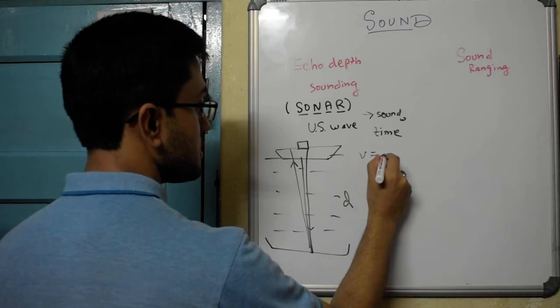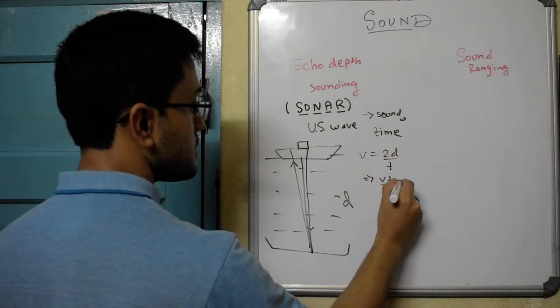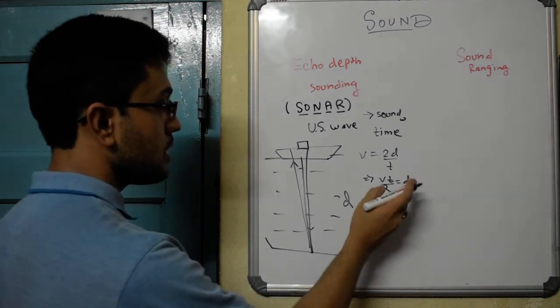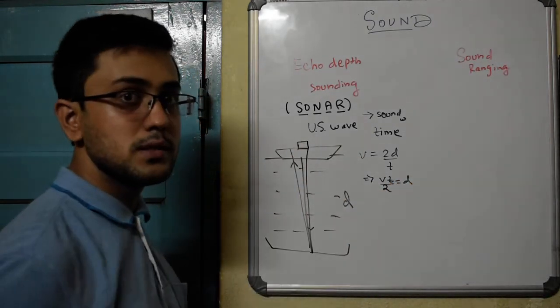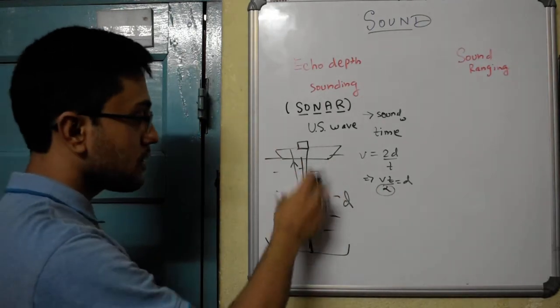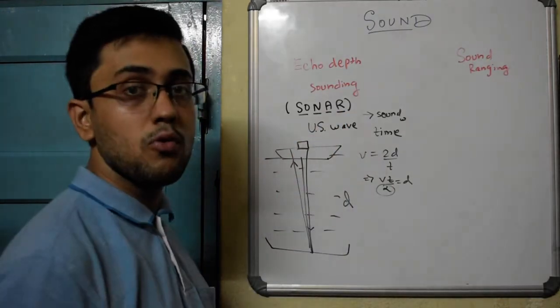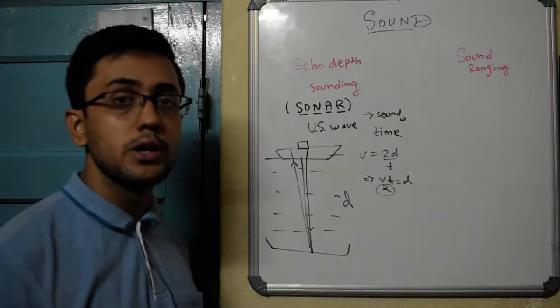We know the velocity is 2 times distance by time, therefore velocity into time by 2 is the distance. By using this formula it can find out the depth of the seabed. We have to divide it by 2 because it's a to and fro journey. It is covering the same distance twice. This is the principle in which sonar works, and this kind of technique is called echo-depth sounding.